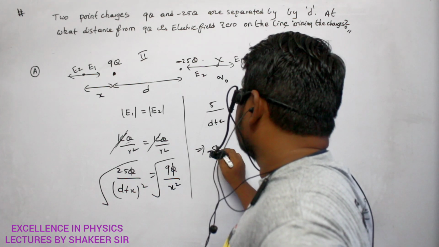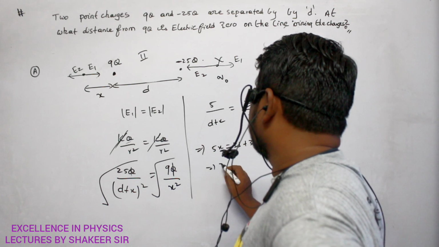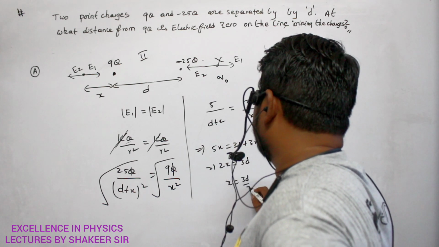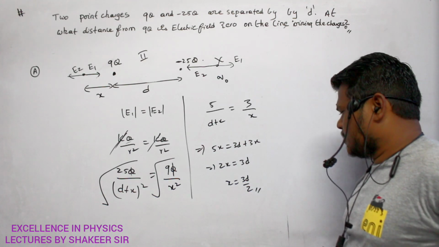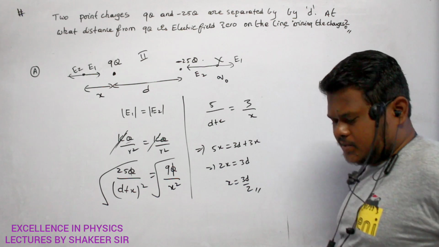So 5x is equal to 3d plus 3x, therefore 2x is equal to 3d, so x is equal to 3d divided by 2. That is our answer, 3d divided by 2 we got. This is a very big answer.